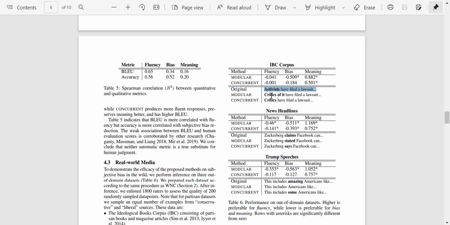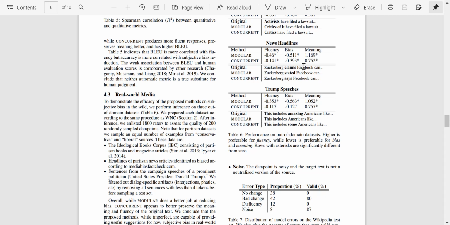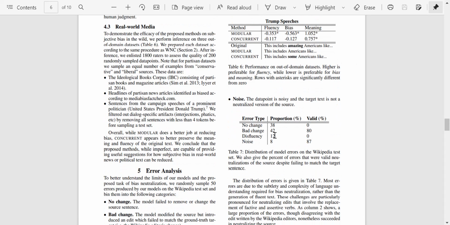So for modular conversion, critics of it have filed a lawsuit, while the concurrent one called it as critics have filed a lawsuit. So you can see how the fluency and bias are different. The model has a more negative fluency, a more negative bias, and a higher meaning. So in different claims, in different contexts, you can have a look at the examples.